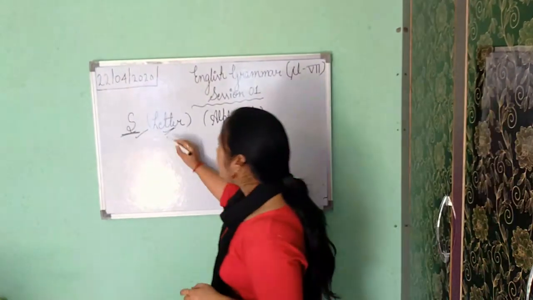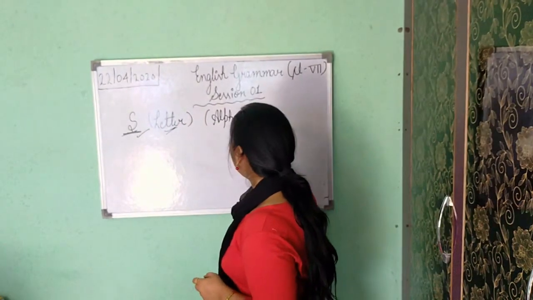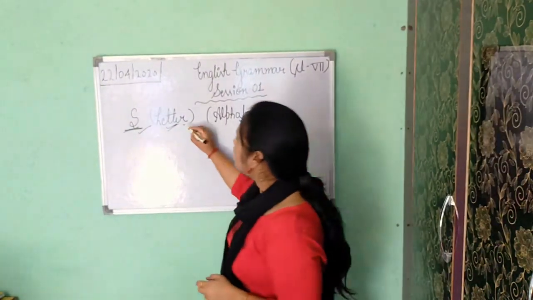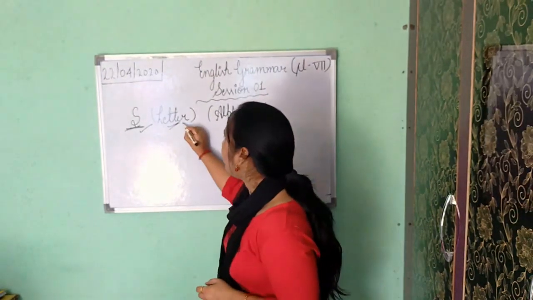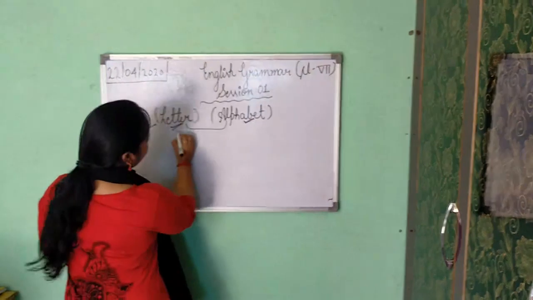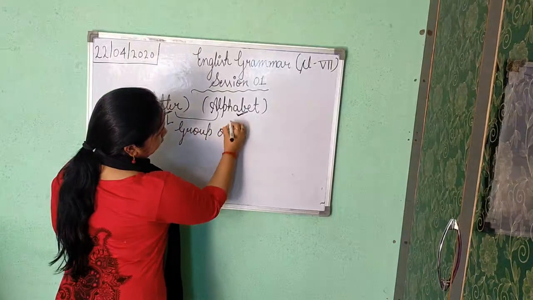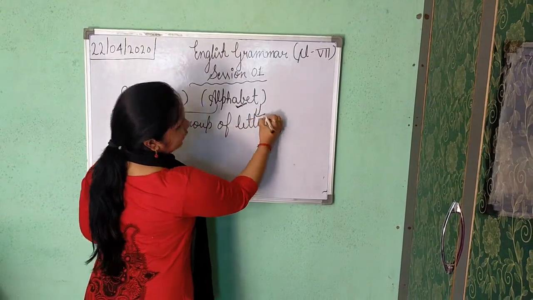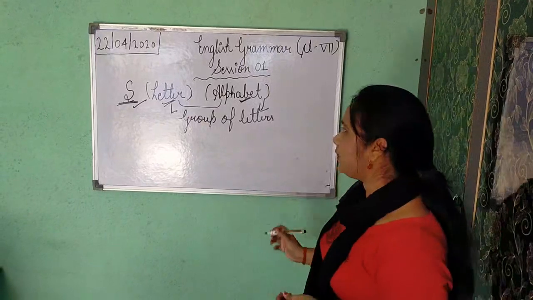No need to be confused. A letter is the smallest unit of any language, whereas an alphabet is a group of letters. Understood? When a group of letters come together, it forms an alphabet. I think now this point is clear. What is the difference between letter and alphabet?